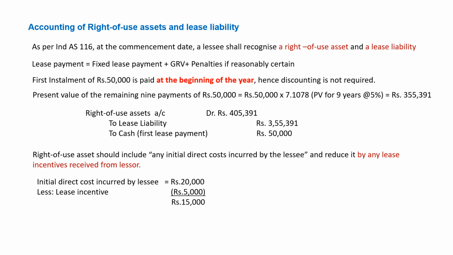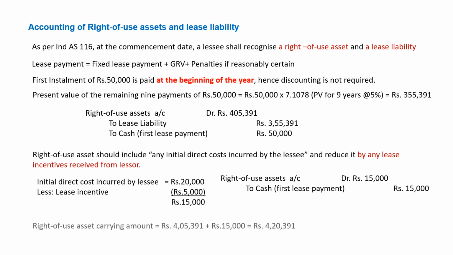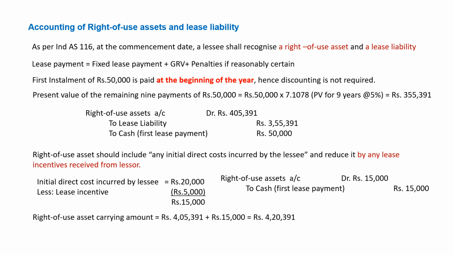Here, if you see in the question, there are two types of incentives given by the lessor: 5,000 towards the reimbursement of the commission and 7,000 incentive for leasehold improvement. So the 7,000 we are not going to adjust here. The 7,000 is towards leasehold improvement, which will be taken care of when we capitalize the leasehold improvement. So at the time of capitalization, we have to reduce by 7,000 rupees. So 7,000 rupees is not connected to RU asset, hence we need not do that.